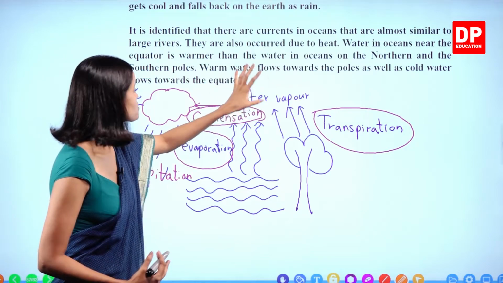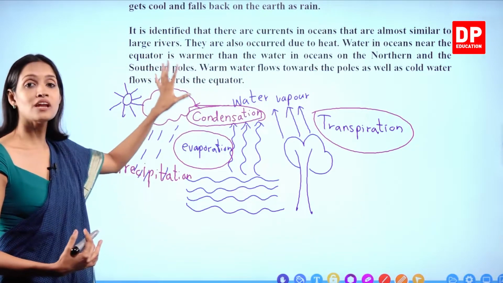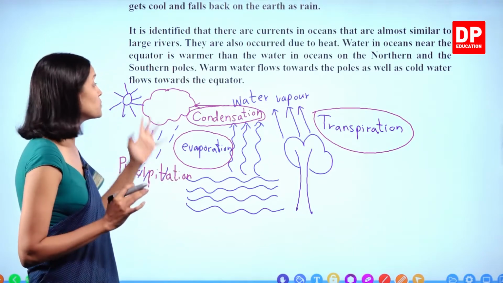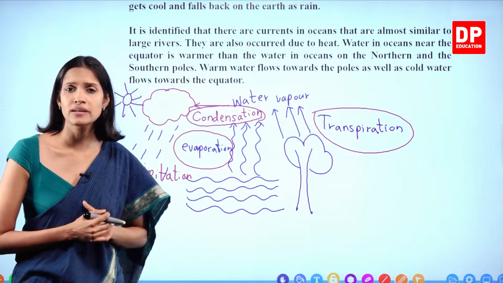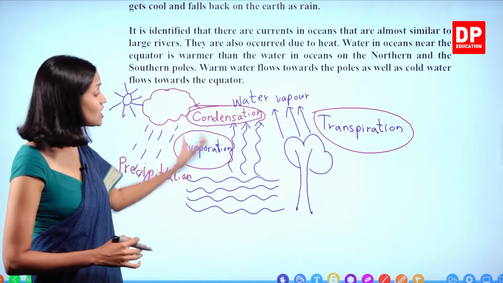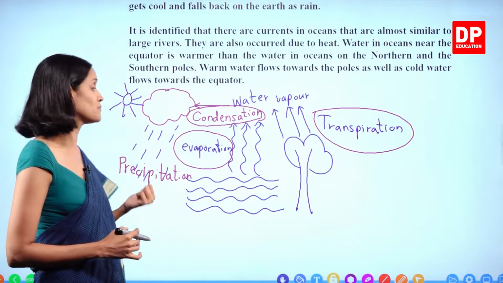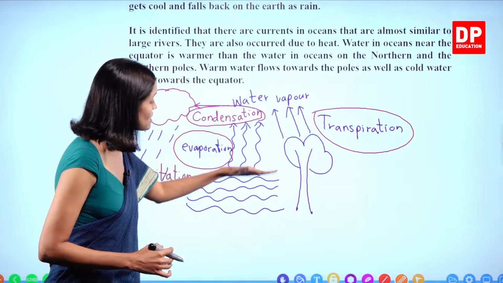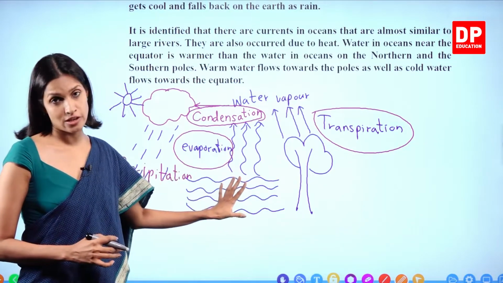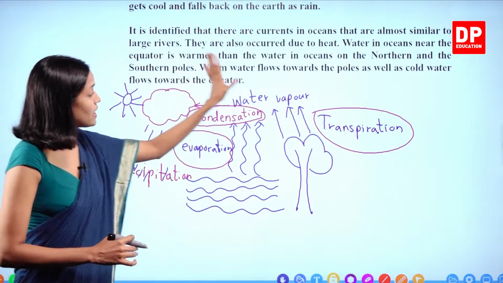If water vapor is not there, what will happen? Clouds will not form. Understand, children? Therefore, heat is very important. At the same time, during the drought seasons, because of excessive heat present in the environment, what happens? Sometimes the water level reduces, and sometimes the water bodies completely get dried out, right? Dried up. And then what happens?